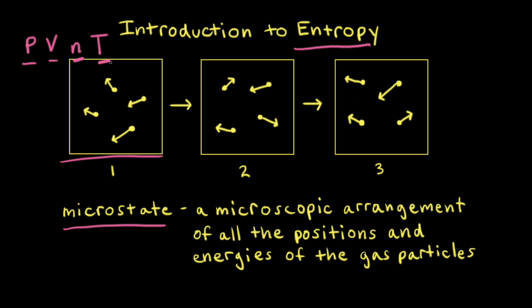So from a macroscopic point of view, nothing seems to be changing. However, from a microscopic point of view, things are changing all of the time. So looking at our gas particles here in the first box, imagine these gas particles slamming into the sides of the container and maybe slamming into each other and transferring energy from one particle to another. So if we think about the particles in our system at one moment in time in box 1, if we think about them at a different moment in time in box 2, the particles might be in slightly different positions and the velocities might have changed.